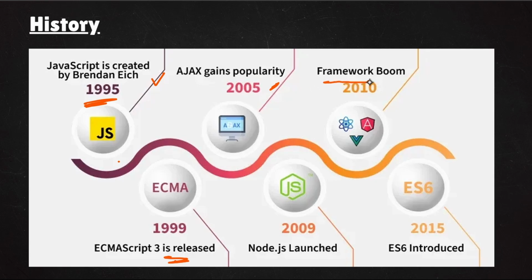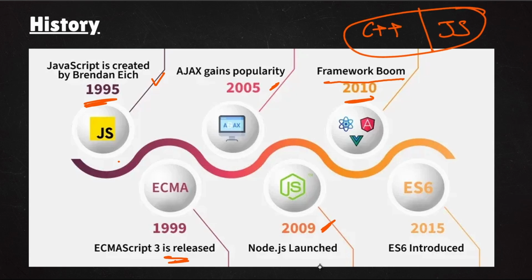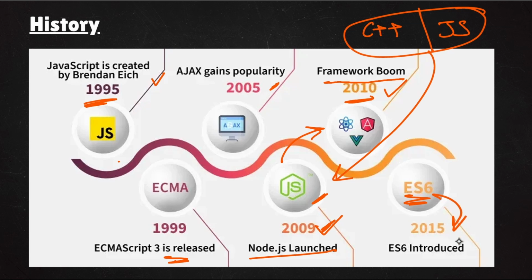Frameworks boomed in the 2010s. We have Angular, React, Vue.js and all the stuff booming in 2010. Because in 2009 a programmer mixed C++ plus JavaScript in the browser and named it Node.js. He mixed both, C++ for the speed, and called it Node.js. Due to this, there was more popularity in the backend, and that is the reason most developers like to use JavaScript. And we have ES6, which is a version of JavaScript introduced in 2015.